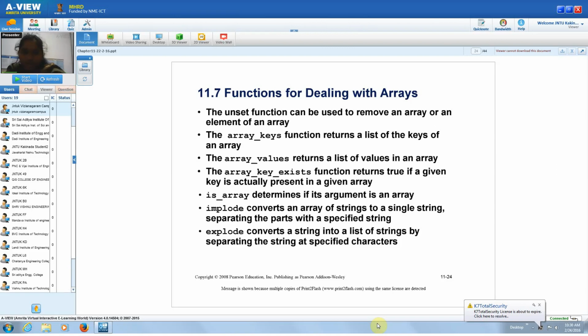Can we combine two arrays to form an associative array? We can merge the arrays, and I will show you an example also. We have functions for that. We can merge the arrays. For example, one array contains one value and one more array contains another value. If you want to combine these two arrays, we can do that, and a single array will be formed.